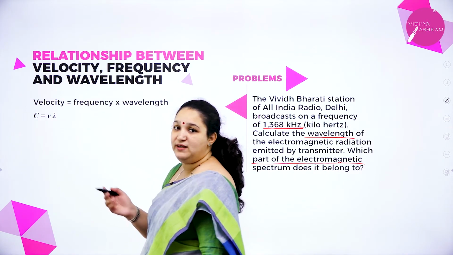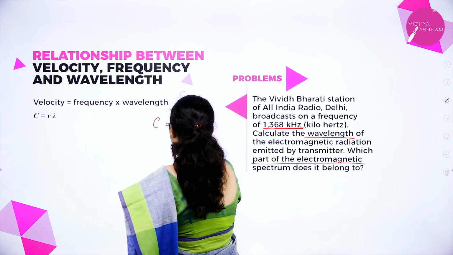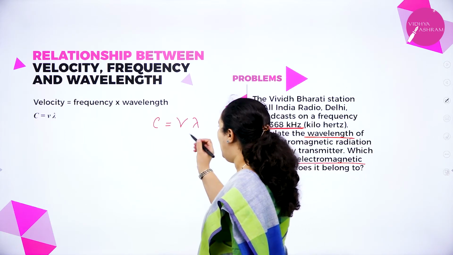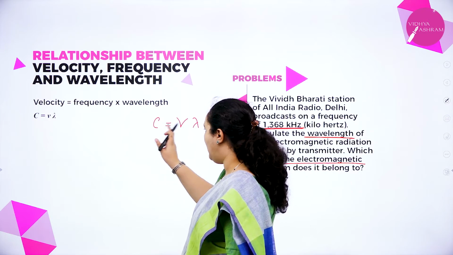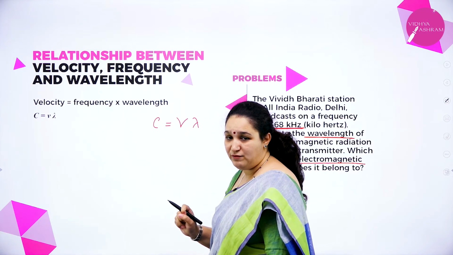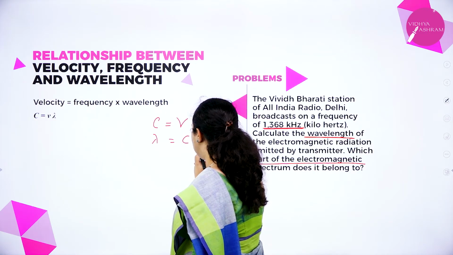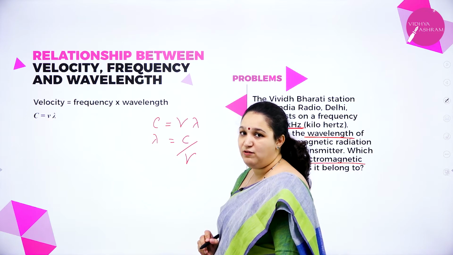I have to calculate the wavelength. So I write the formula C is equal to nu lambda. Then I'll rearrange this formula because I know the velocity and the frequency. So lambda is equal to C by frequency, velocity by frequency.